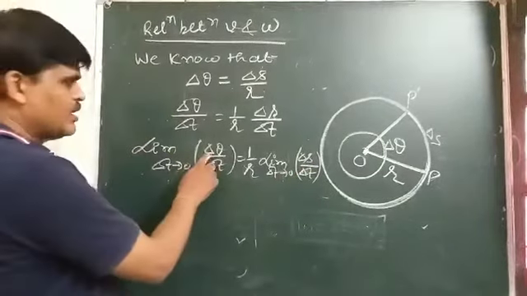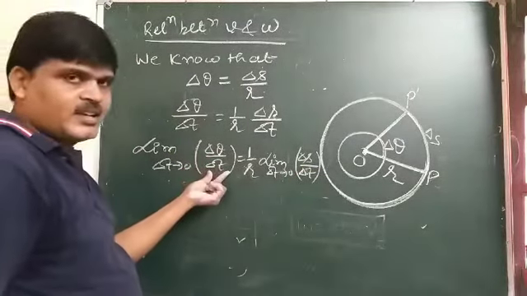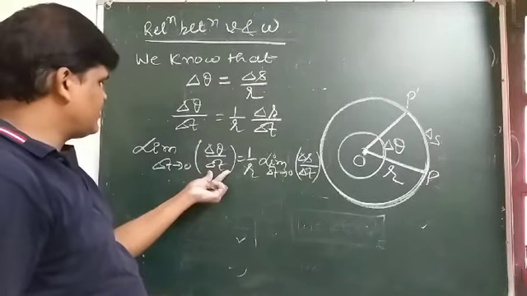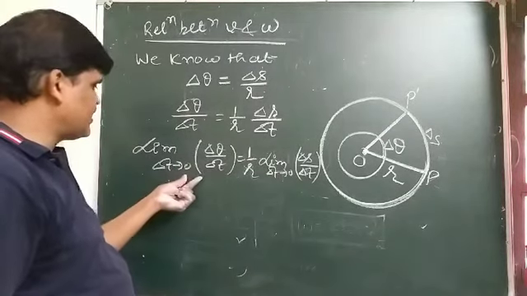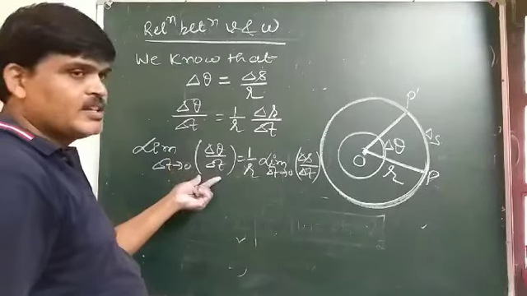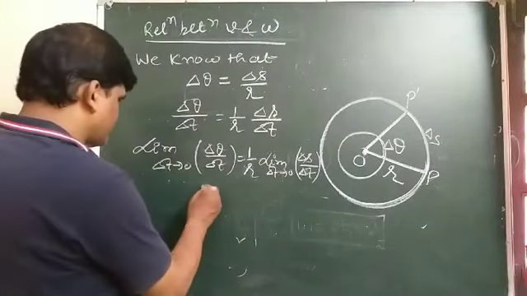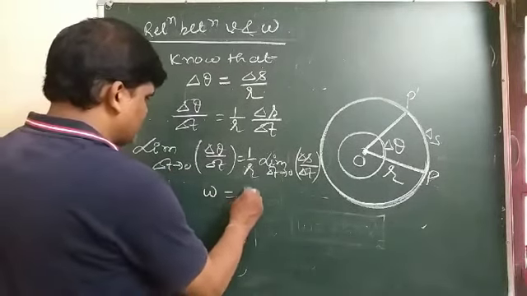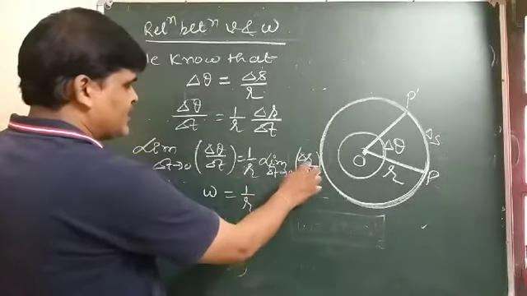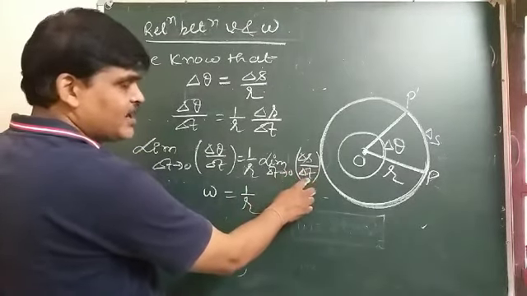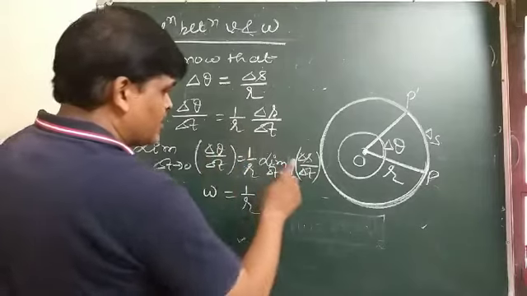And this delta theta by delta t is the average angular velocity, but as delta t tends to 0, this is the instantaneous angular velocity, which is written as omega. Delta s by delta t, displacement by time, is the average velocity.